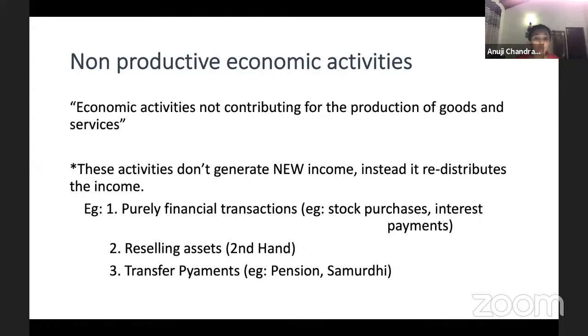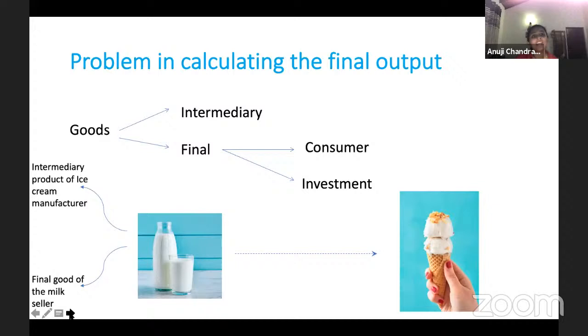Transfer payments like samurdhi and pensions are one-sided payments. You might have heard of these samurdhi and pensions. Your grandparents or some of your parents might be getting a pension. Now, they are not working. They are not contributing to the production of goods and services because they have done it before. Now they have retired. But they get a pension from the company or from the government, right? So it's a one-sided payment. It is not productive. You're not creating a good or a service from this. I hope I'm clear. So now, a deep breath, the next topic.